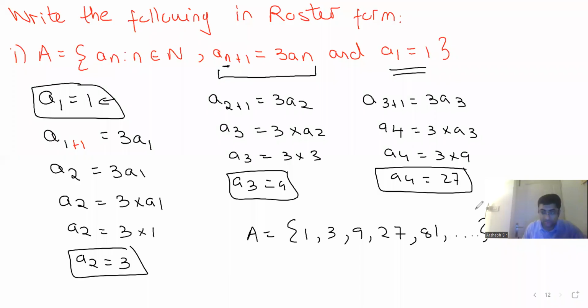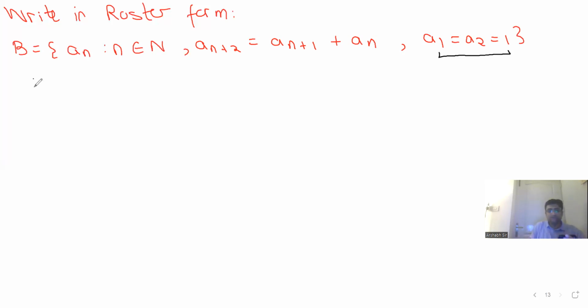Question. Now guys, the next question is similar to this one only. Write in roster form, we have set B as a_n such that n belongs to natural numbers. a_(n+2) is equal to a_(n+1) plus a_n. a_1 is equal to a_2 is equal to 1. Now see guys, over here, we are given the first term is equal to the second term, that is 1. So the first term is 1. The second term is also 1.